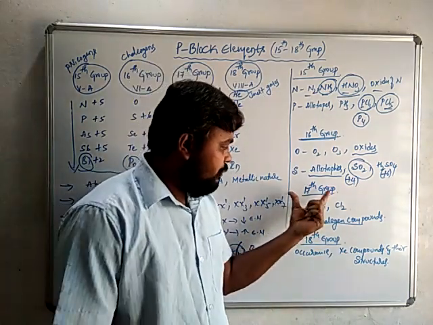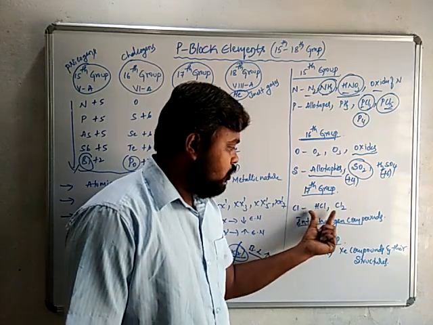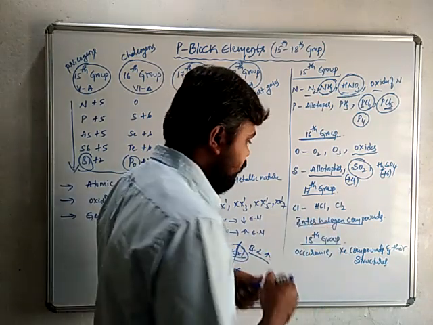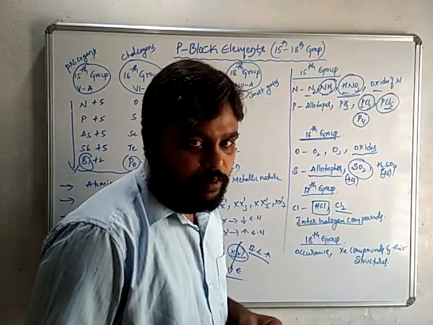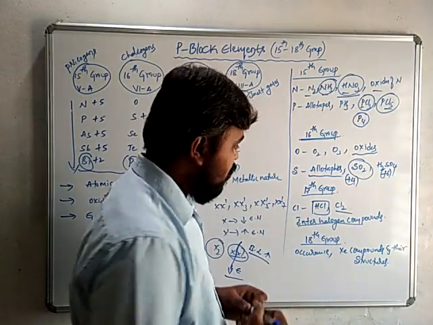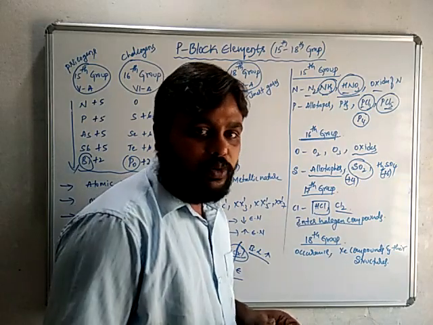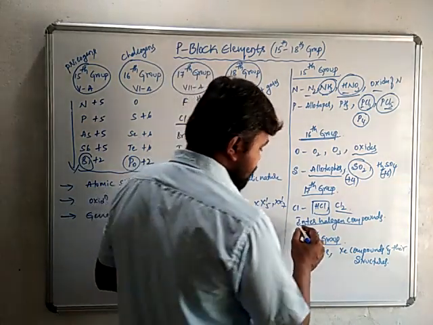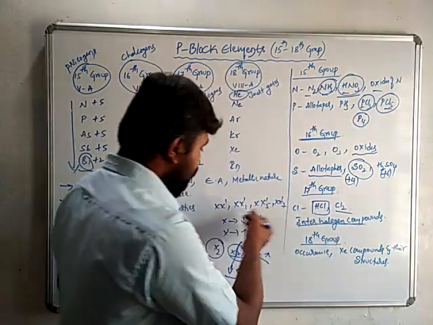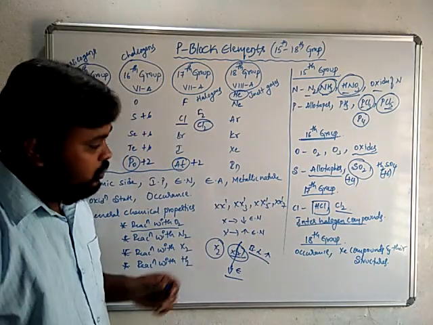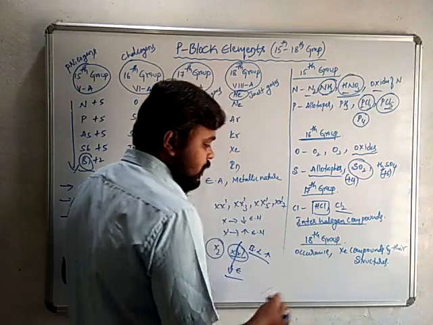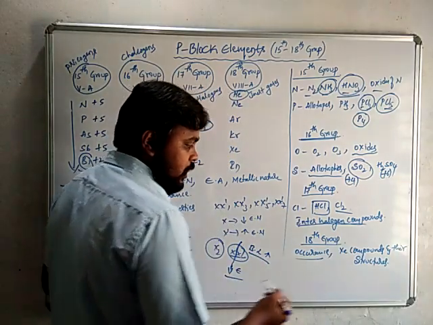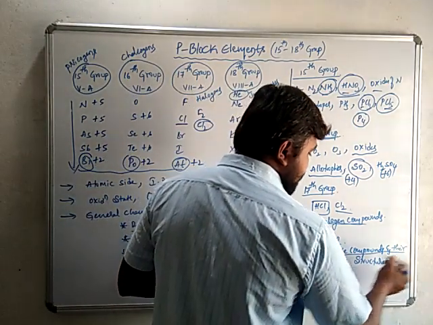If you go to the 17th group, we have chlorine. Chlorine can form two important compounds: hydrochloric acid and chlorine. We already studied many preparations and properties of these molecules in PU classes. Another topic is interhalogen compounds; I told you these are the interhalogen compounds and their nature. Then the 18th group elements, their occurrence being very important, and xenon compounds and their structures.